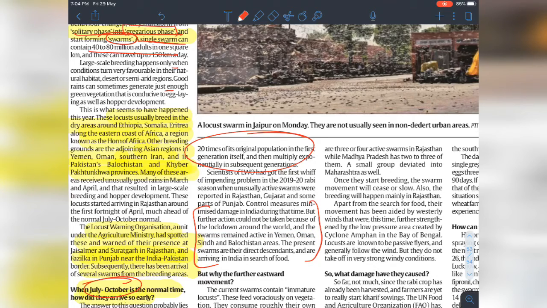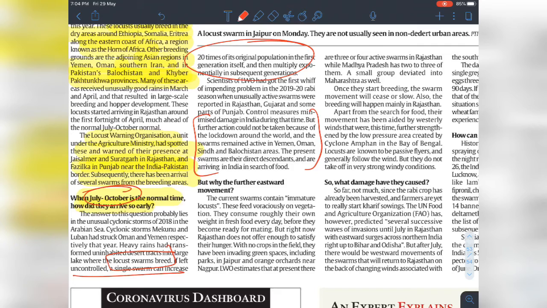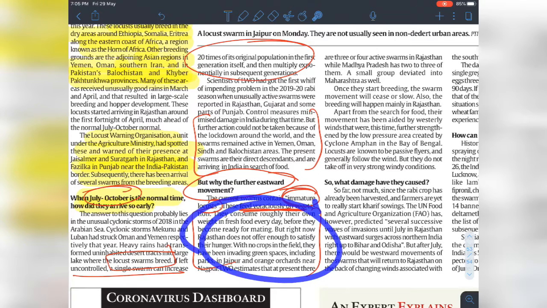So why is there this further eastward movement? The swarm contains immature locusts, and they feed voraciously. We know that the younger the organism, the more food it needs for growth. They need a lot of vegetation, and they consume roughly their own weight. That is an important fact: they have to consume food equivalent to their own weight, and only then can they live. That is why their consumption is increasing.